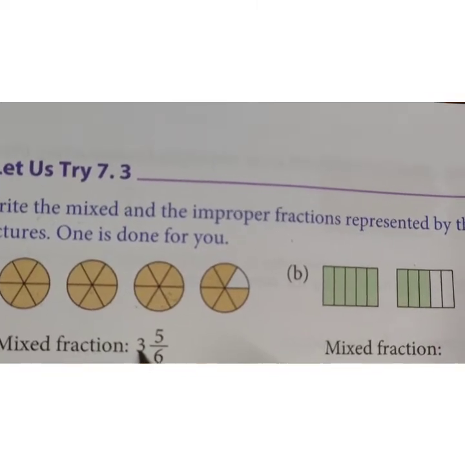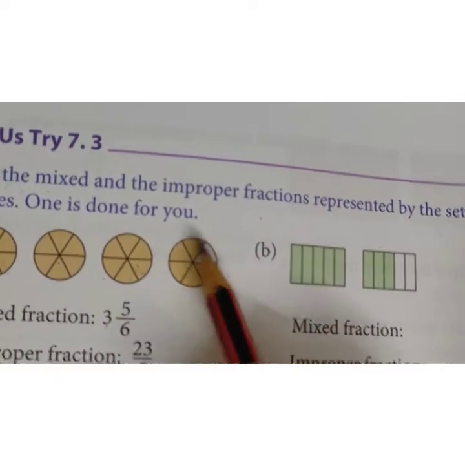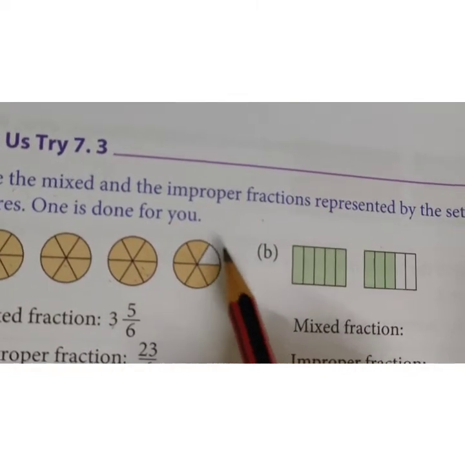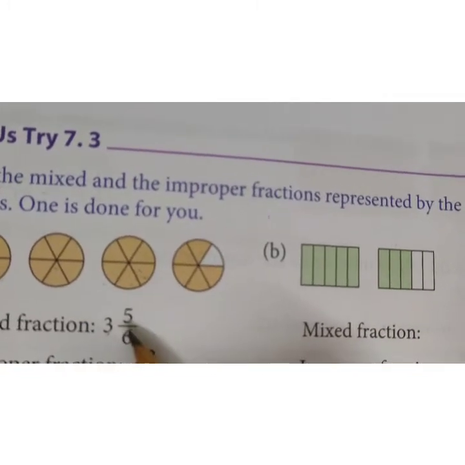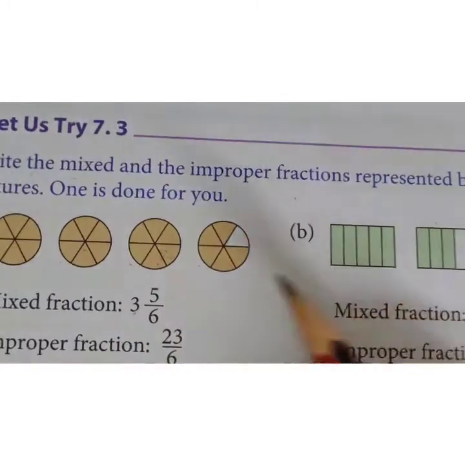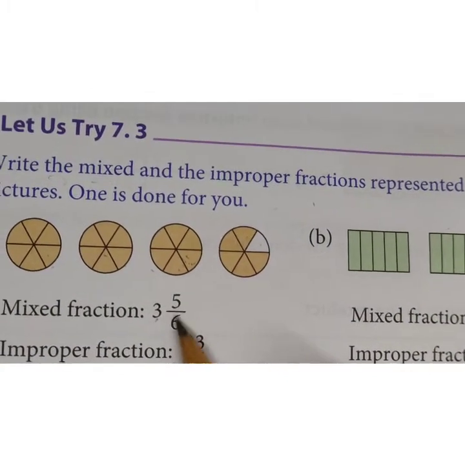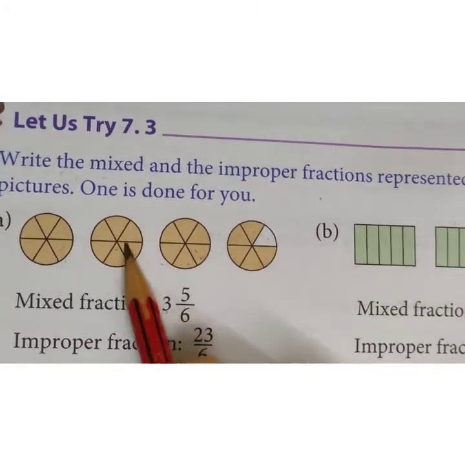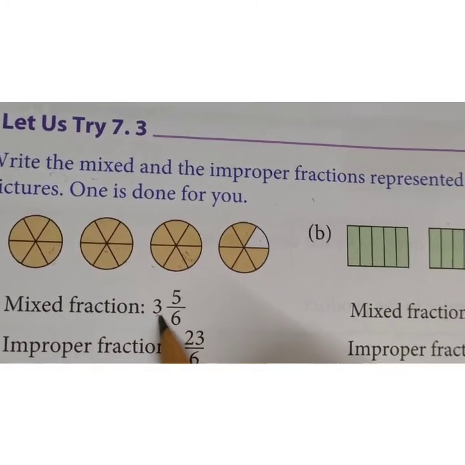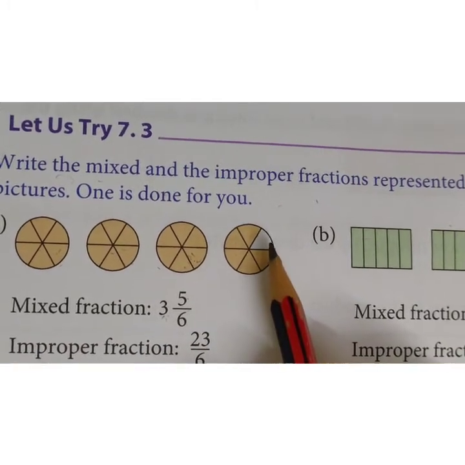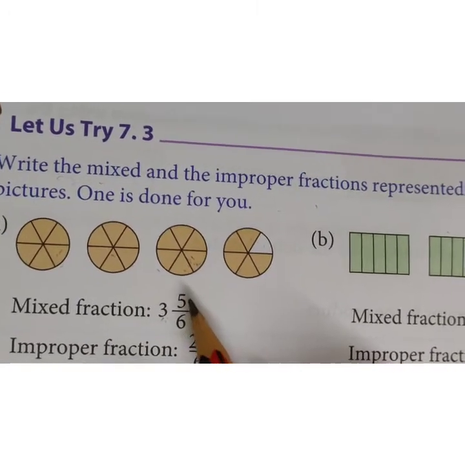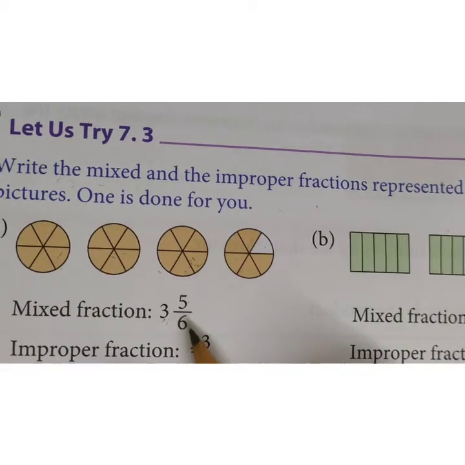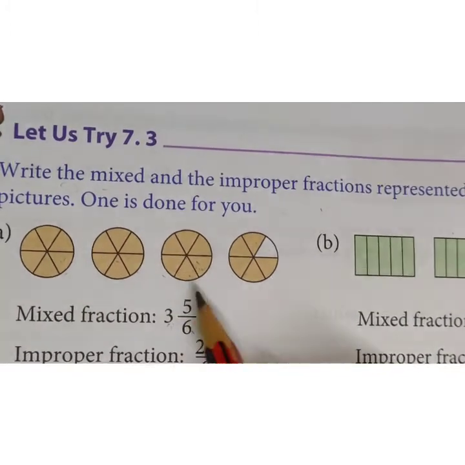Now the fourth circle, how many parts are here? 1, 2, 3, 4, 5, 6. There are 6 parts and out of which 5 parts are shaded. So that's why they have written 3 whole 5 upon 6. 3 whole means 3 circles are fully colored, that's why we have written 3 whole, and then in the fourth one, out of 6, 5 are colored, so that's why we have written 5 upon 6. This is the method by which you will understand how to write the mixed fraction from these pictures.